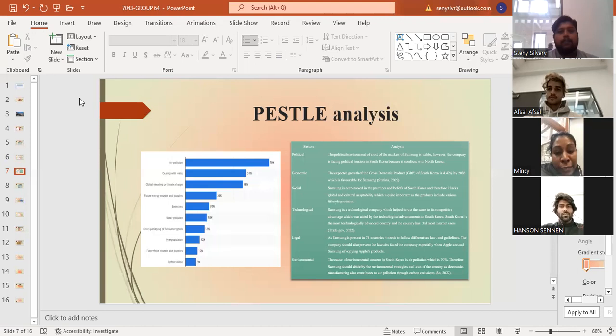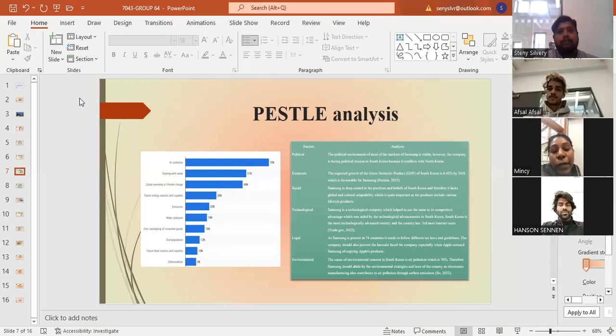Now moving to the legal factor, Samsung is present in 74 countries, so it needs to follow different laws and guidelines. The company should also prevent lawsuits, especially when Apple accuses Samsung of copying Apple's products. That is one of the main legal problems faced by Samsung.